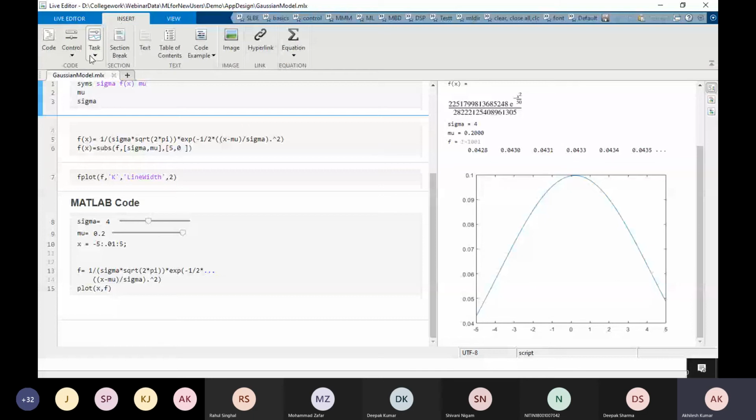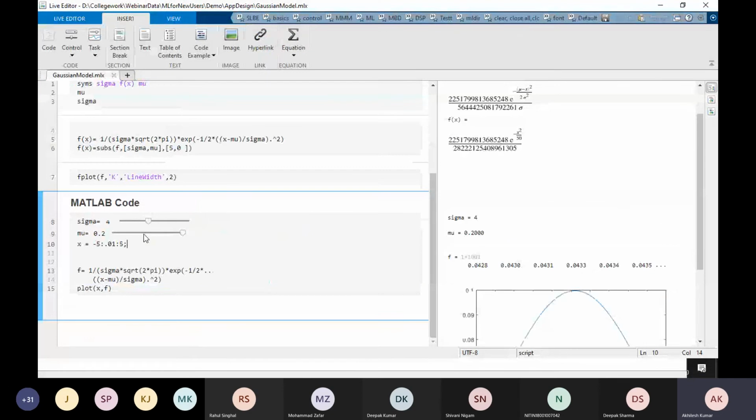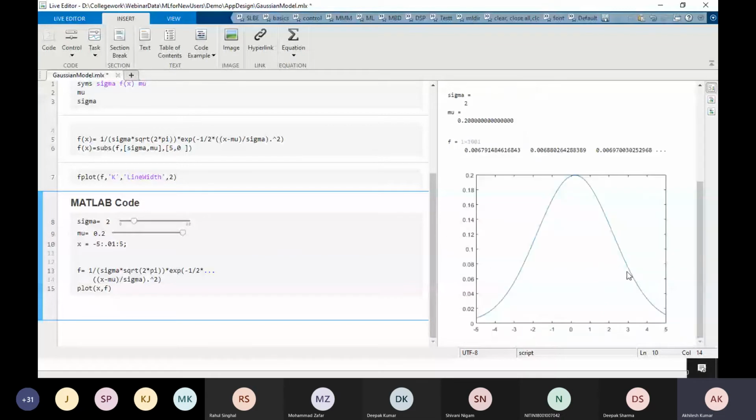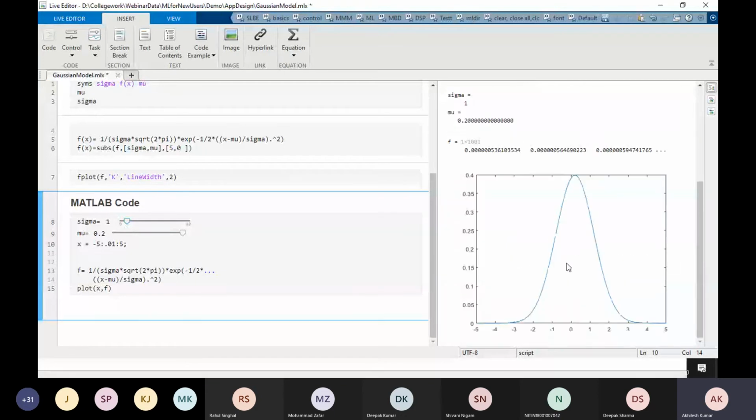If you go to Insert, then Control, you can choose the slider. Instead of using a for loop, you can use the slider. Let's say the sigma value is 2, then how will my graph look here? See, it is less thick, right? Shrunk. This is shrunk when we decrease the sigma value. If I decrease it more, this is a good way, if I am teaching a student or working on my thesis and whatever I am studying in my notebooks, I can check it like this. The more I decrease it, the more the graph shrinks.